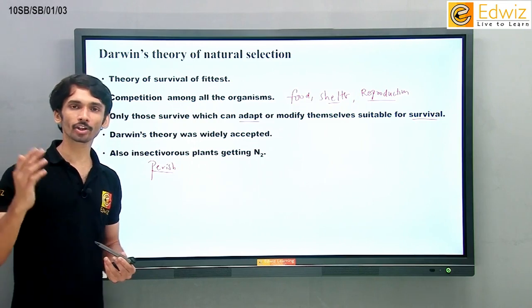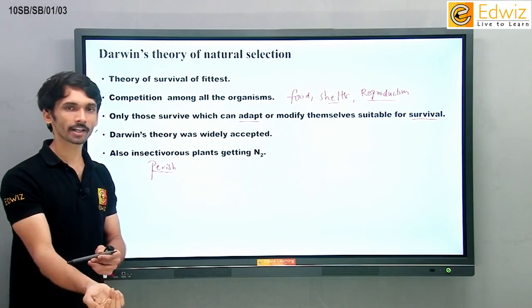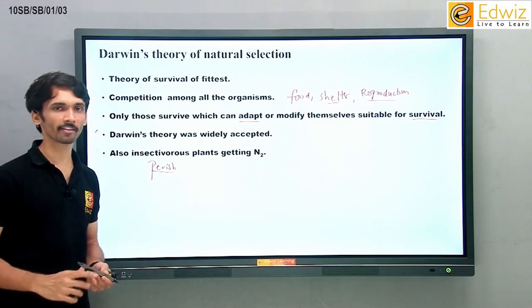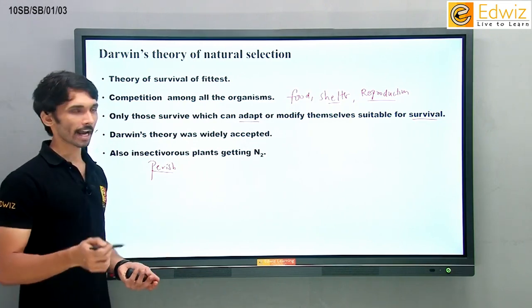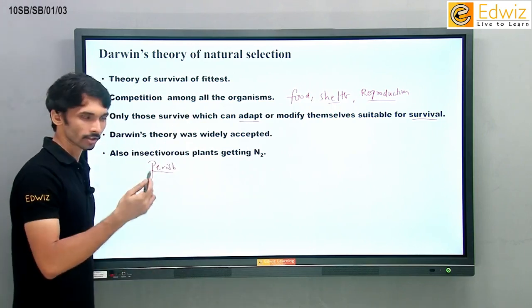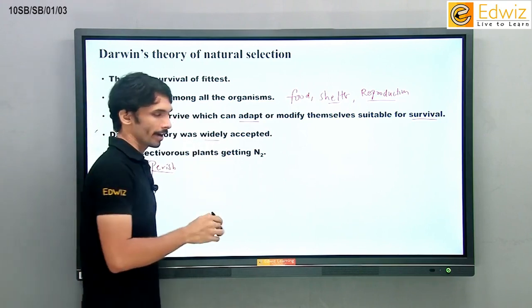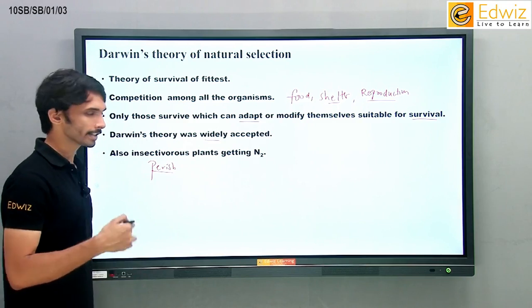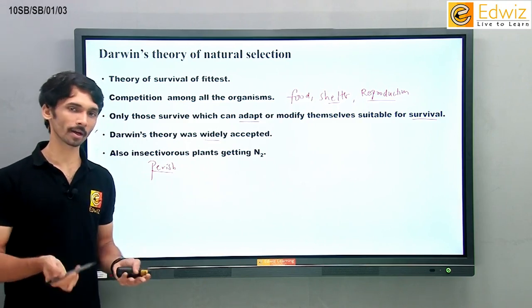Like for example, the temperature of the Earth was increasing. Humans lost hair. Therefore, we don't have fur like monkeys do. Right? हम लोग के पास ऐसा fur नहीं है. And therefore, we are actually having something called natural selection. Similarly, Darwin's theory, because of this, was widely accepted. डार्विन का थियरी ने उसमें कभी किसी बात का प्रूफ नहीं किया था, but he actually stated everything, and those statements are actually becoming true.